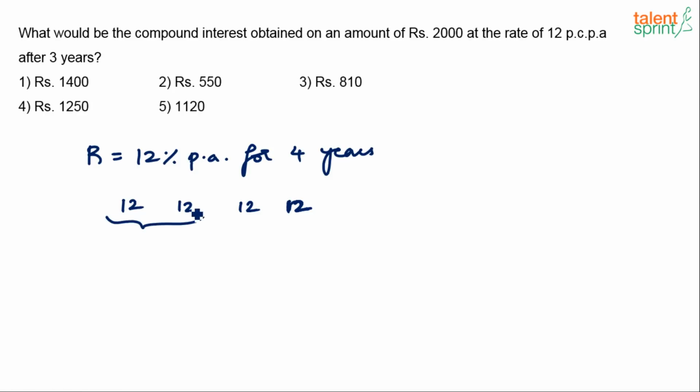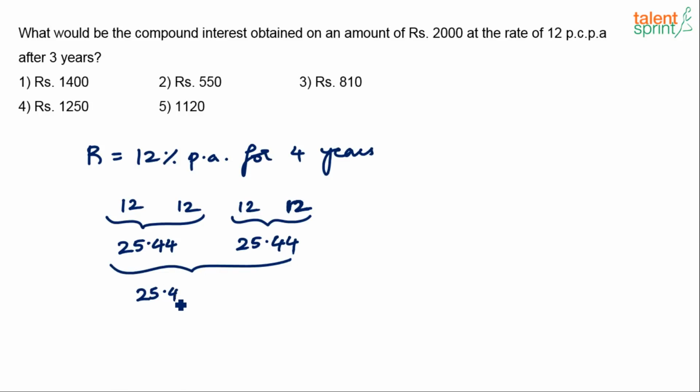So I'll apply a plus b plus ab by 100 here. How much will I get? 25.44. Now instead of applying 25.44 and 12 next, you better apply it here. But the point is, if the first 2 12s have given you 25.44, the next 2 12s also will give you 25.44. And now apply effective on these two. So 25.44 plus 25.44 plus 25.44 into 25.44 divided by 100.